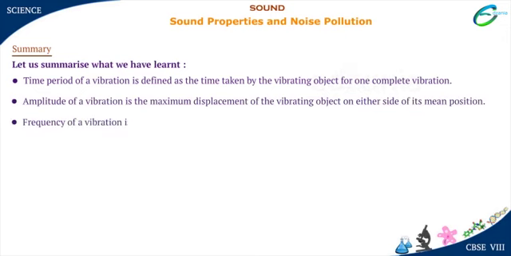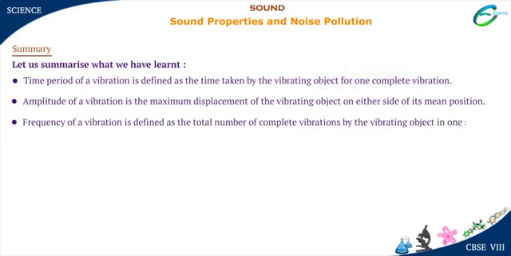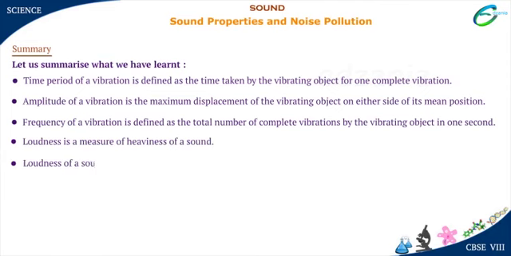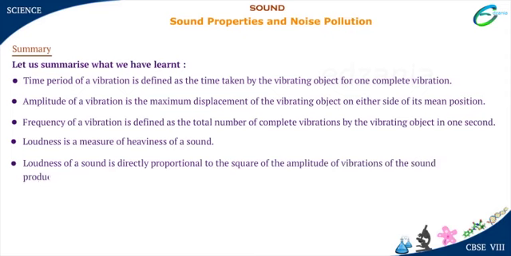Frequency of a vibration is defined as the total number of complete vibrations by the vibrating object in 1 second. Loudness is a measure of heaviness of a sound. Loudness of a sound is directly proportional to the square of the amplitude of vibrations of the sound-producing object.